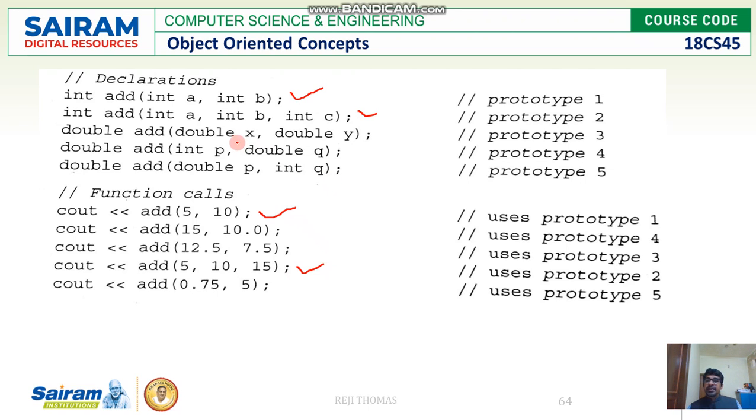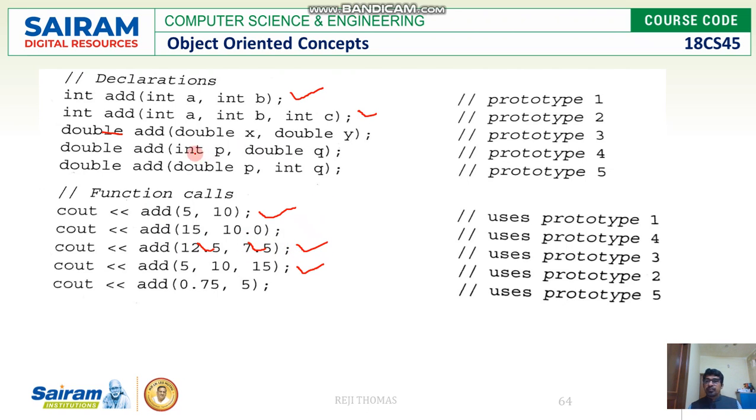Right? Look at the next one, x and y. That means you have to call a function which takes two double values and returns double. Where is it? This is a double value, this is a double value. So this will be used for that.